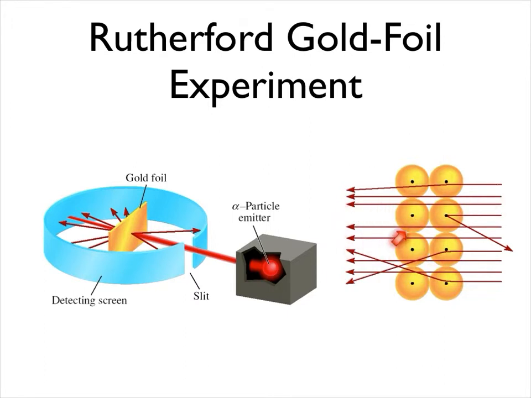As you can see from these arrows, they'd just shoot right through the gold foil. But every once in a while, you'd see some deflection to the sides, or even an outright bounce back. Now, this experiment is super duper important because of what this led to. So make sure you know the setup of the gold foil experiment and the consequences of the gold foil experiment.